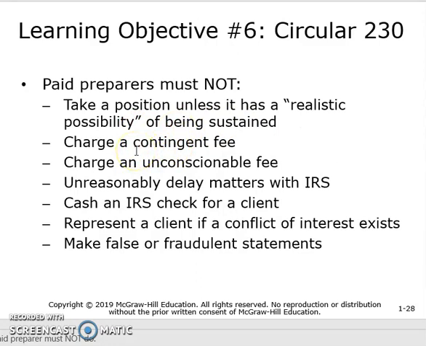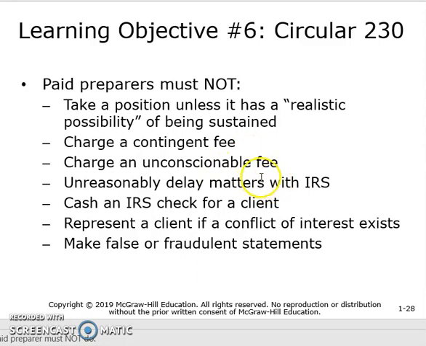Paid preparers cannot charge a contingent fee. So before the Circular 230 rules applied to all paid tax preparers, there were some tax preparers out there that would charge a fee based on the amount of the refund that was received. Well, they can no longer do that.